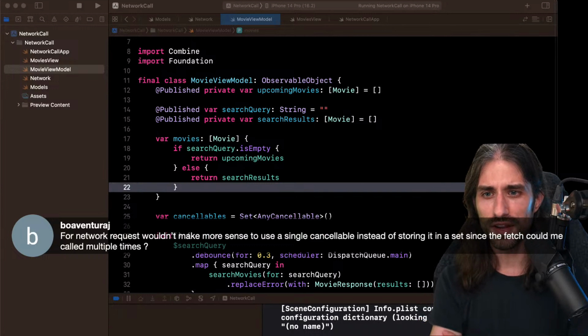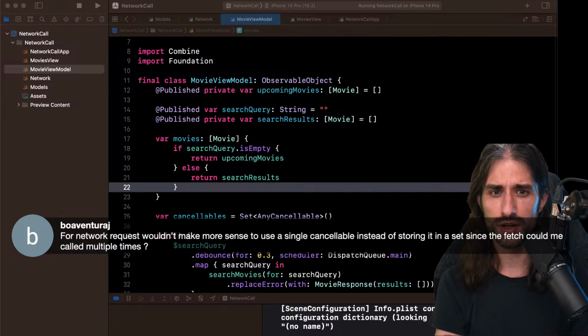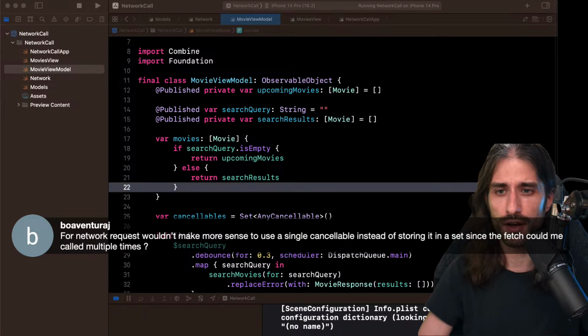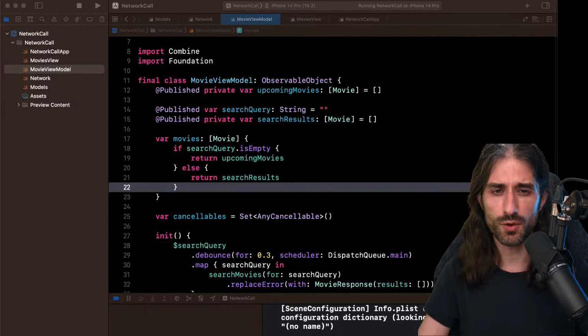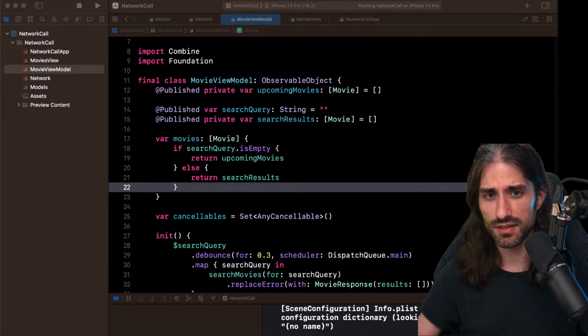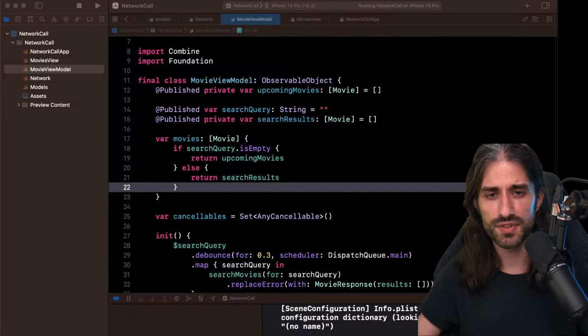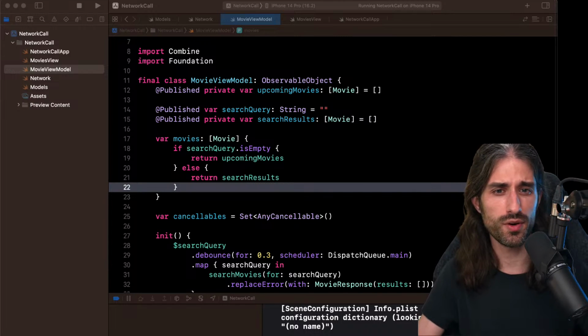For network requests, wouldn't it make more sense to use a single cancellable instead of storing it into a set, since the fetch could be called multiple times? Oh, you mean so that if you make a new call, then you cancel the previous one? You could have that extra logic, yes. I would say if you need it, then you could have that extra logic, but make sure that you really need it, in the sense that if you're making a network call that sends a small amount of data, canceling it probably won't change anything because the call will probably have already been made.